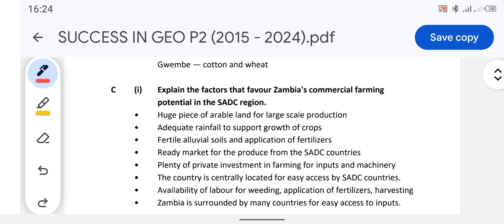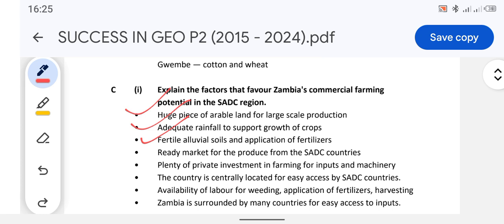a huge piece of arable land for large scale production. There's enough space for growing the crops. Then the other thing is adequate rainfall to support growth of the crops. So the current experience is enough rainfall and a huge piece of land for growing the crops. Then the other thing is the fertile alluvial soil and application of fertilizers. So the soil is fertile and we also use fertilizers to produce good yields of the crops which are produced.